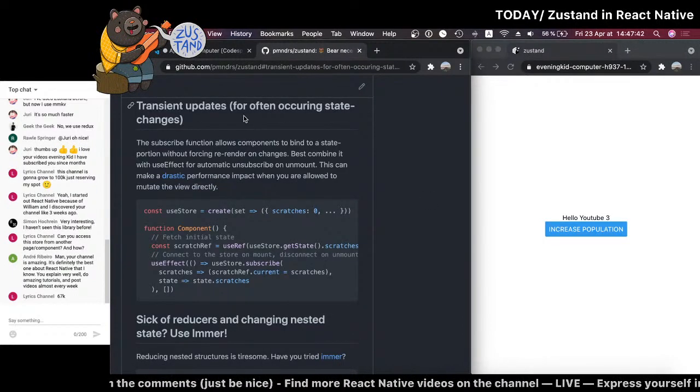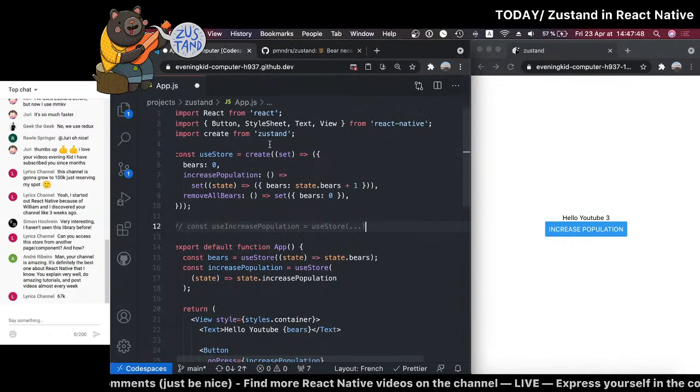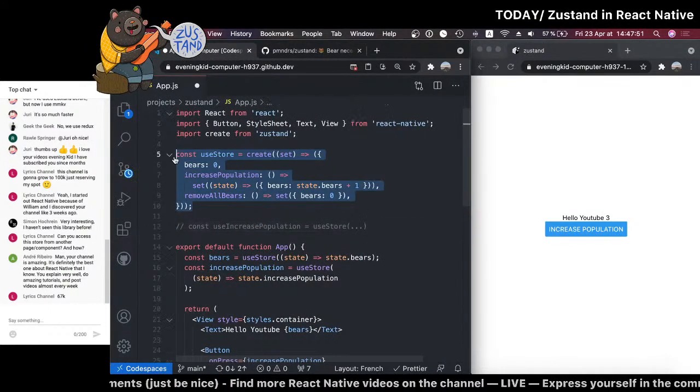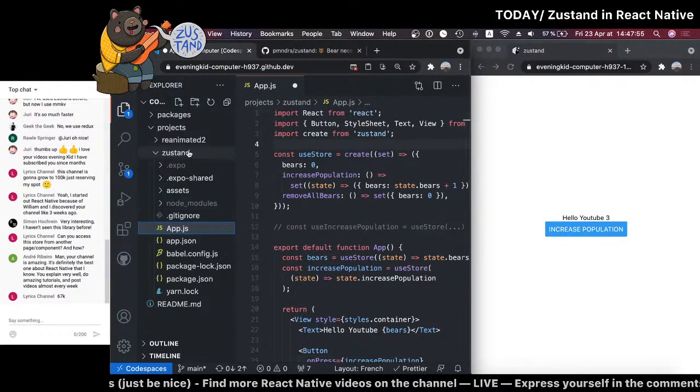Transient updates. Have you guys ever heard of this? Can you access this store from another page component? Yes, I guess. What you could do is just declare this from a different file. So let's just go and create one.